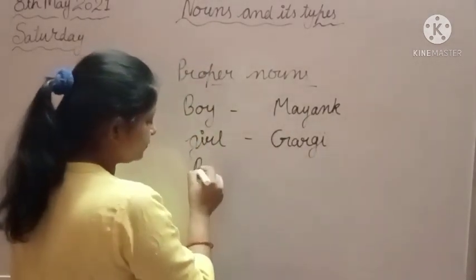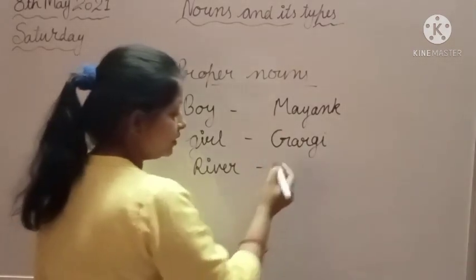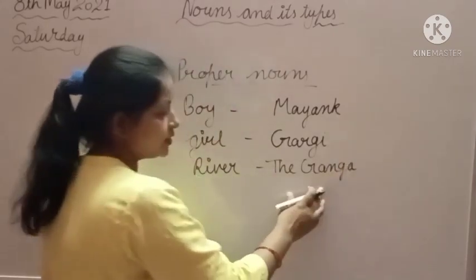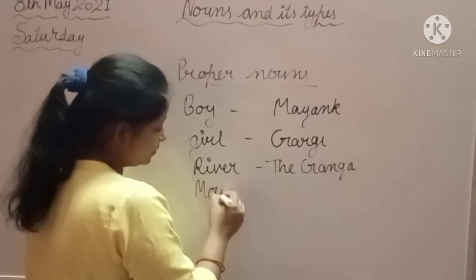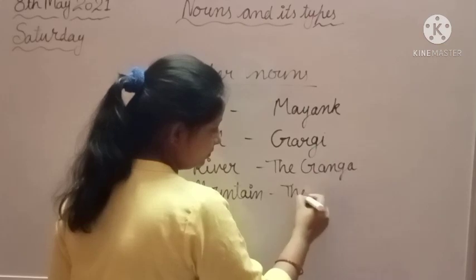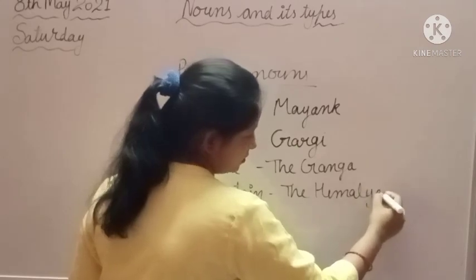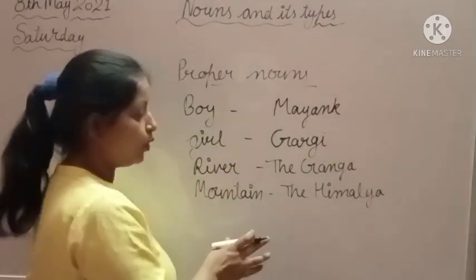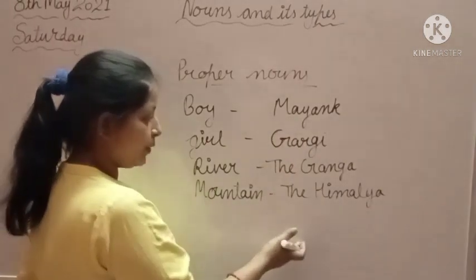Like river: the Ganga. The Ganga is the name of a particular river. And mountain: the Himalaya. The Himalaya is the name of a particular mountain. Okay, these are the proper nouns.